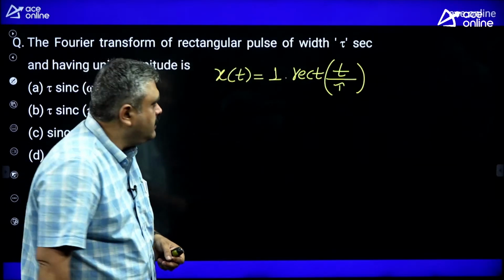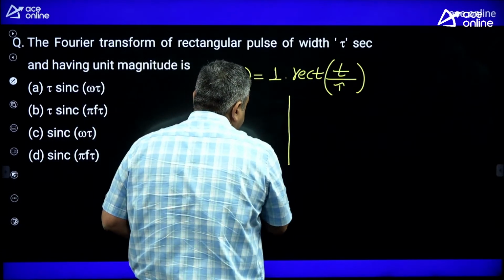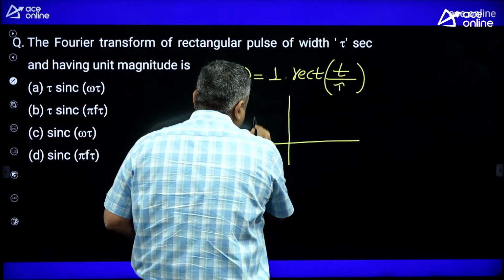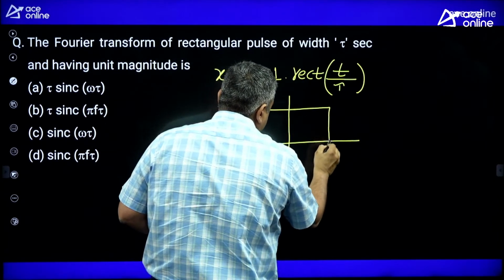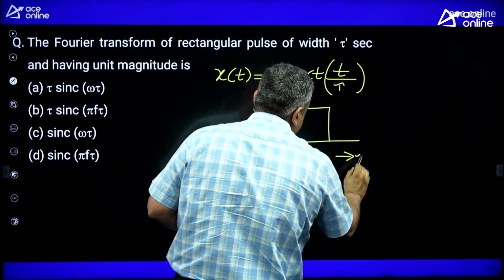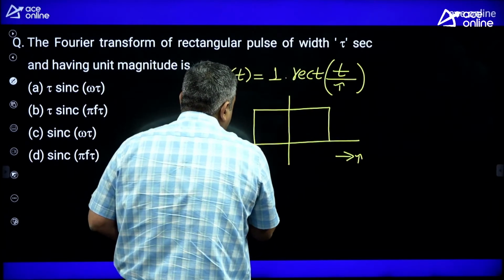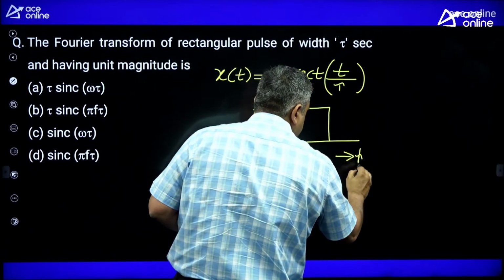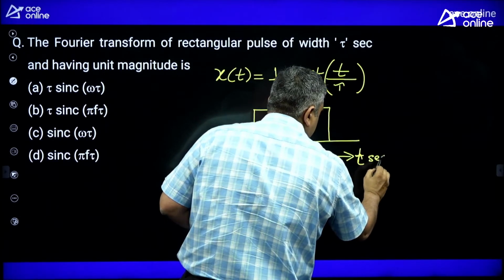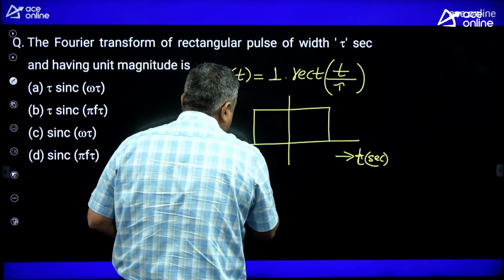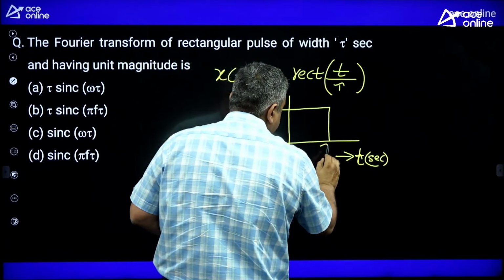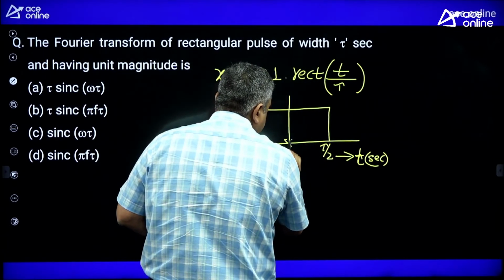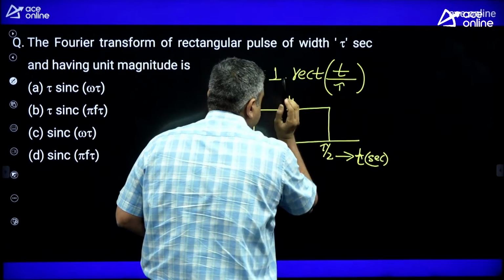The x-axis is t in seconds. Total width is tau, so it should be from minus tau by 2 to plus tau by 2, and in this range the amplitude is 1.